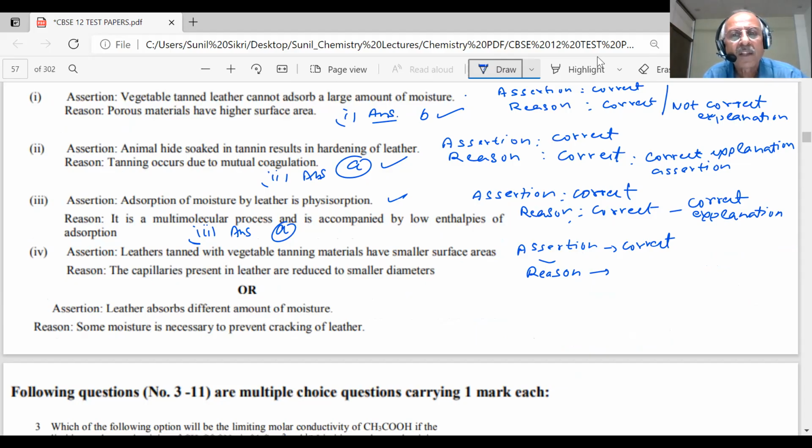Correct. Reason is correct. Then is it the correct explanation? Yes, sir, this is the correct explanation. Then what is the answer? This will be A. Answer is A.